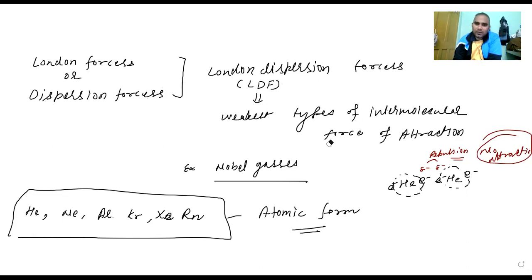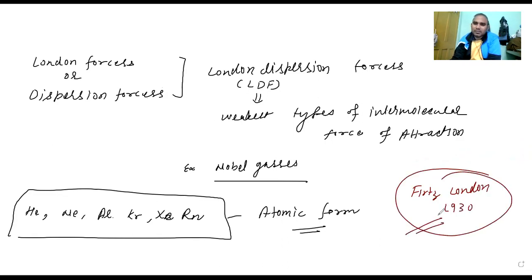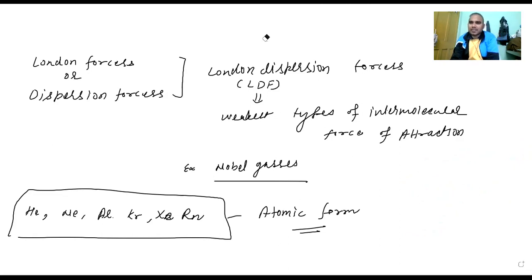Now, how did Fritz London explain it? There was a chemist, Fritz London, in 1930. It's not very old, 1930. During this time, he started converting gaseous noble gases into liquid, just like the Andrews experiment. So what did he do? Let us see.